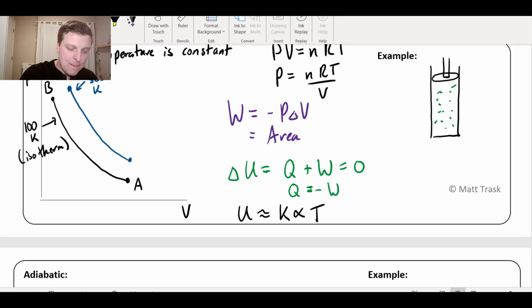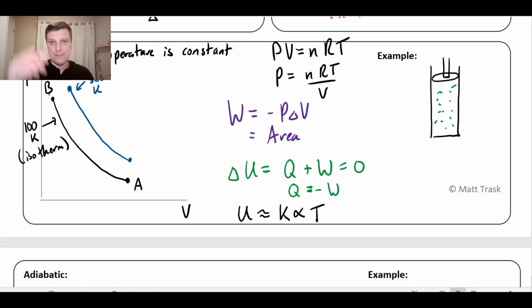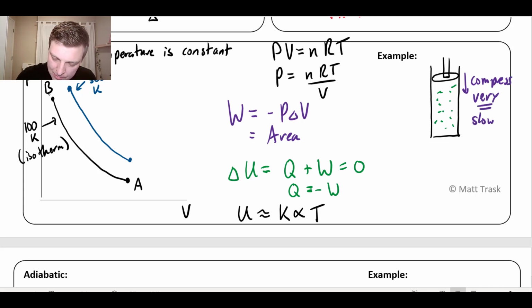Now I'm going to compress it, but I'm going to compress it very, very slowly. So I'm going to compress like this, very slowly.